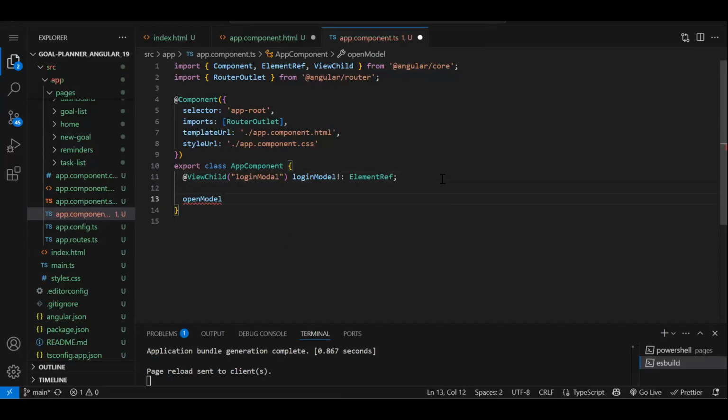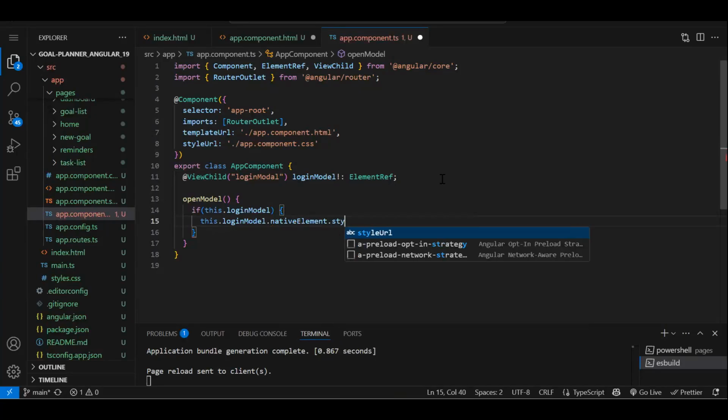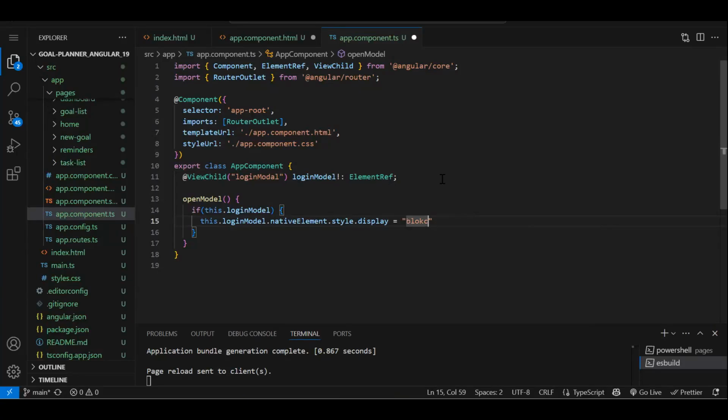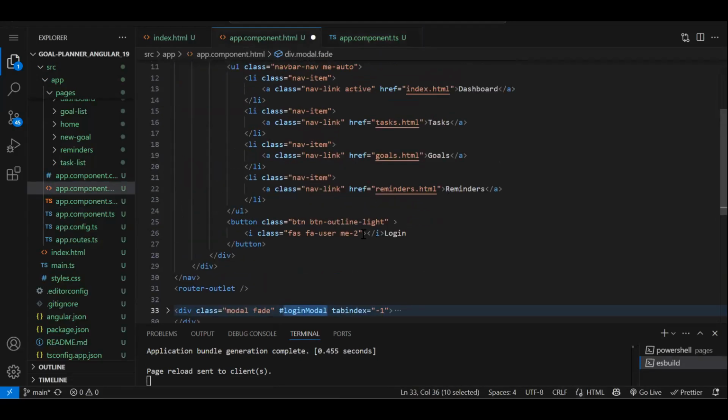Open modal. Now inside this, whenever we have to interact with the ViewChild, always add a null check. So this.loginViewModal.nativeElement, we just need to add a dynamic style. So style.display is equal to block. If we add the display property in CSS, then it will open the modal pop-up. Just like this, we will need one more function to close it. So close, and when we have to close it, we will say none.